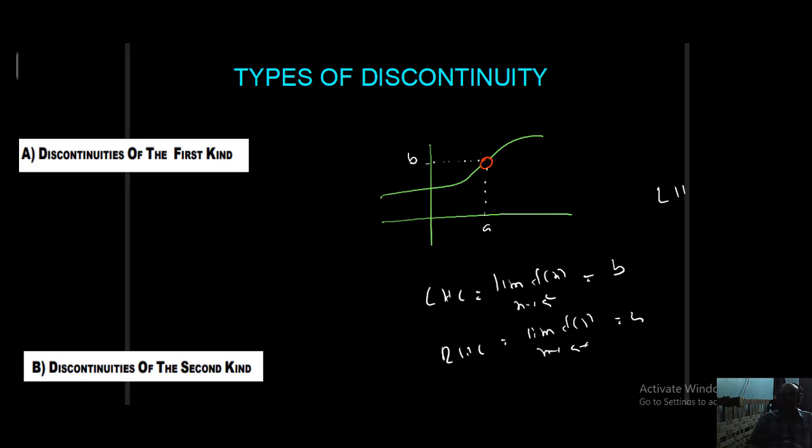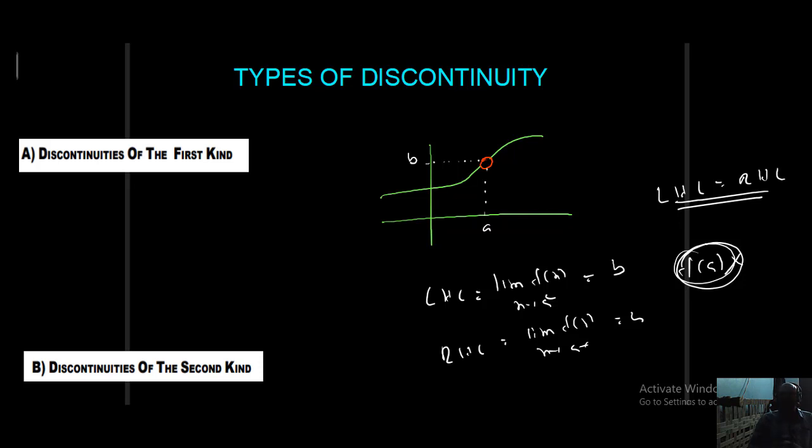What happened here? LHL equals RHL, the limit exists, but I can't say directly whether it is discontinuous or not. What should we do? f of a should be found. f of a is not defined; the function is not defined at x equal to a. LHL exists, RHL exists, both are equal, but f of a does not exist. What can I say? The function is discontinuous at x equal to a. What type of discontinuity? First kind, because LHL equals RHL only.